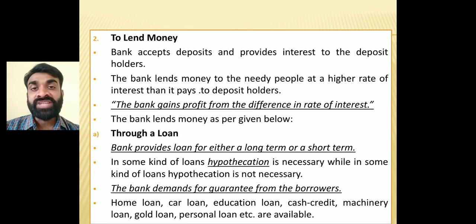Now, banks can lend money in two various ways. First, through a loan. The bank provides a loan either for a short term or a long term. It can be for 1 year, 3 years, or more than 5 years, 10 years, or 15 years. Some loans need hypothecation and some loans don't.